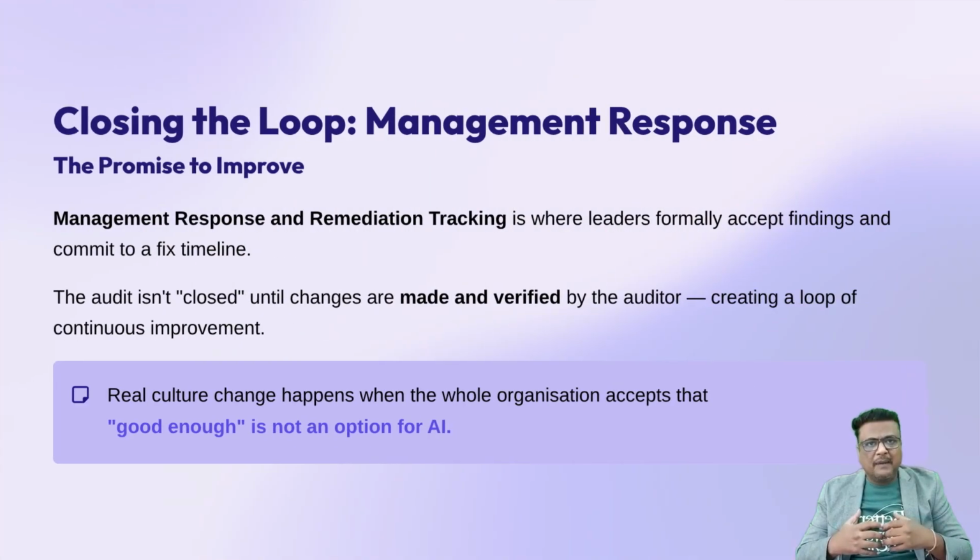The final stage is a management response and remediation tracking, where the leaders of the AI project formally accept the audit findings and commit to a specific timeline for fixing the issues. In simple words, this is the promise to improve. The audit isn't closed until the changes are actually made and verified by the auditor. This creates a loop of continuous improvement. As governance professionals, our job is to make sure this isn't just a paper exercise. We want to see that the model was actually retrained or the policy was actually updated. This is where real culture change happens, when the whole company realizes that good enough isn't an option for AI.